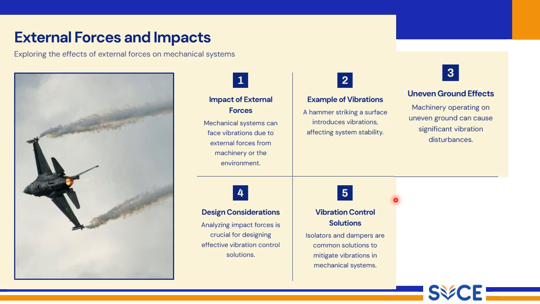Mechanical systems often operate in environments where they are subjected to various external forces and impacts. Understanding these forces and their effects is crucial for ensuring the reliability and stability of these systems. Mechanical systems can experience vibrations due to external forces from machinery or the environment. These forces can disrupt the system's equilibrium and lead to undesirable vibrations. Take for instance a hammer striking a surface. This seemingly simple action introduces vibrations that propagate throughout the system, potentially affecting its stability and performance.